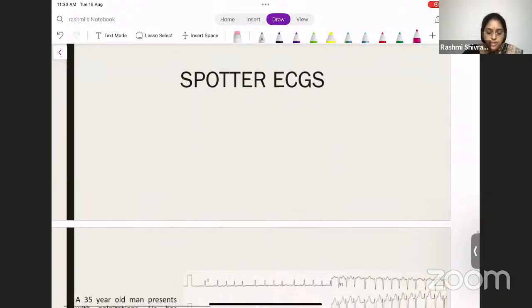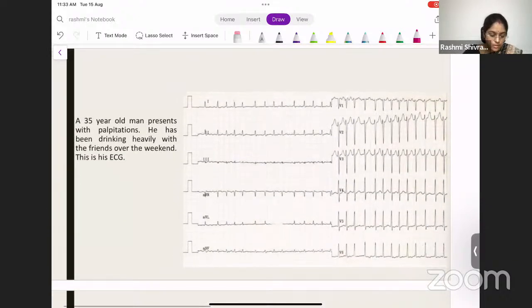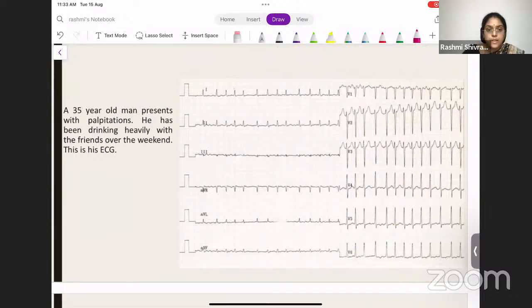So we now move on to the spotter ECGs, the most interesting part of this discussion. Here, a 35-year-old man presents with palpitations. He has been drinking heavily with his friends over the weekend. This is his ECG. So what would you say based on this ECG?